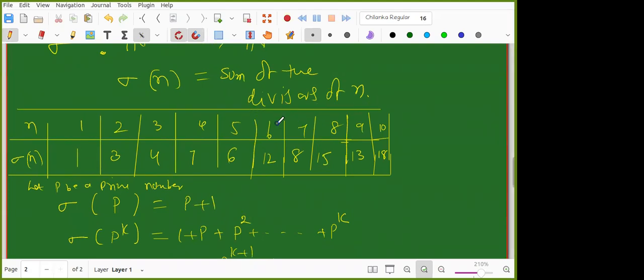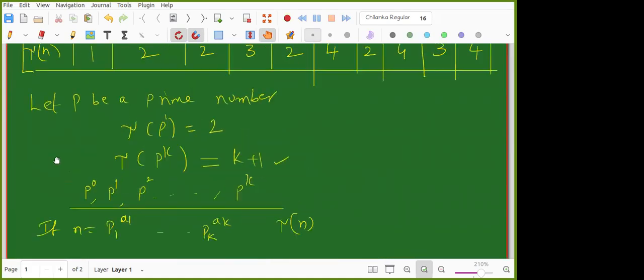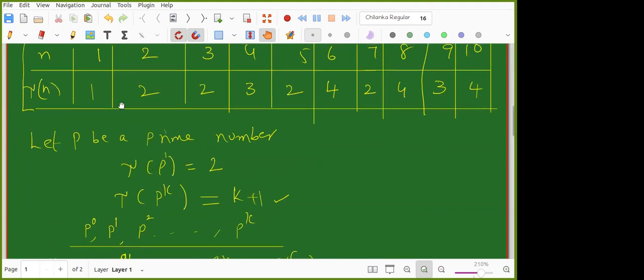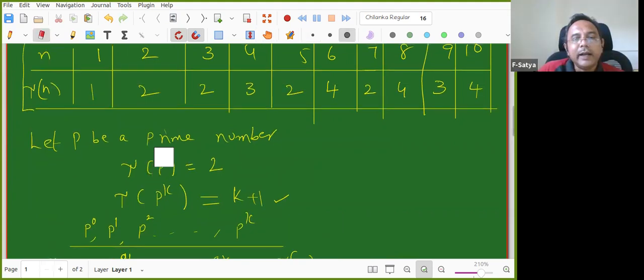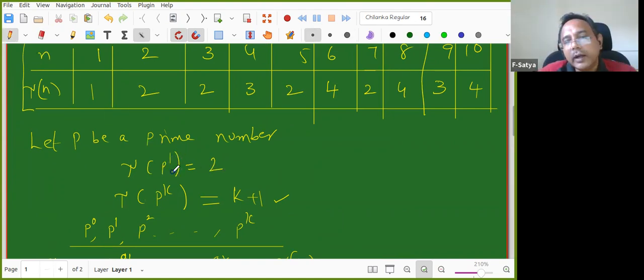Before this, when you were talking about tau of n, number of divisors of n, in that you took tau of p dash, or just p? If you know p power 1, actually, I asked for p power k. So this p power 1, you already know the answer. 1 plus 1 is 2. So k plus 1.